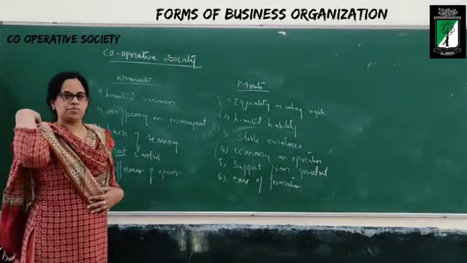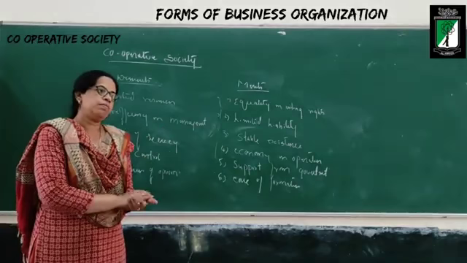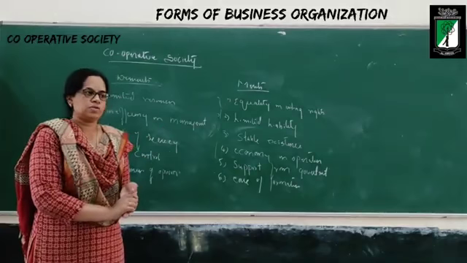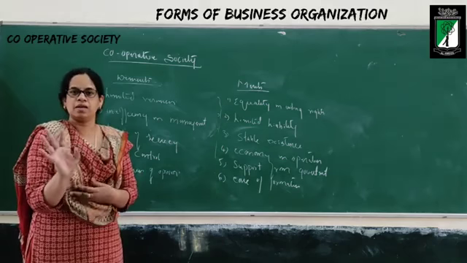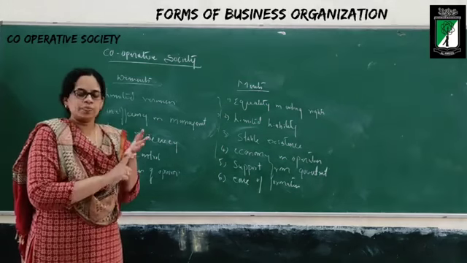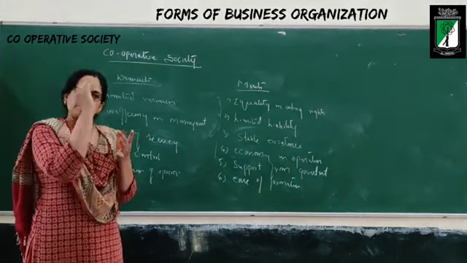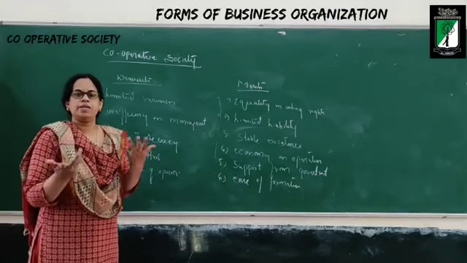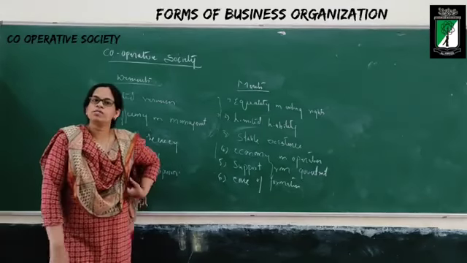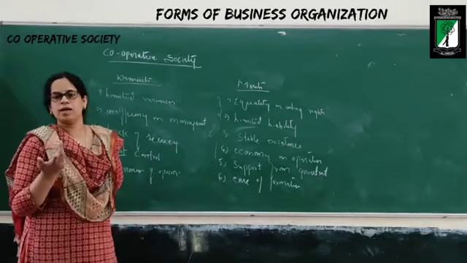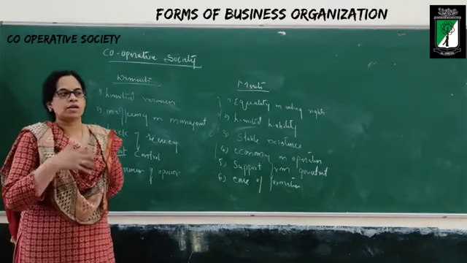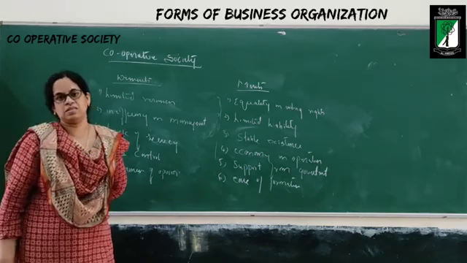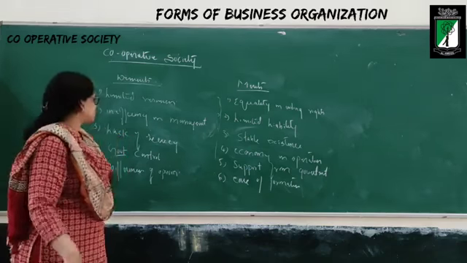Inefficiency in management. When you take any member into a cooperative society, you will not see his qualification or experience. He is an adult, ready to work, contributes capital, he can become the member. Thereby, some people will have the knowledge of doing the business, some will not. And you can understand, the business will not run like other normal businesses.